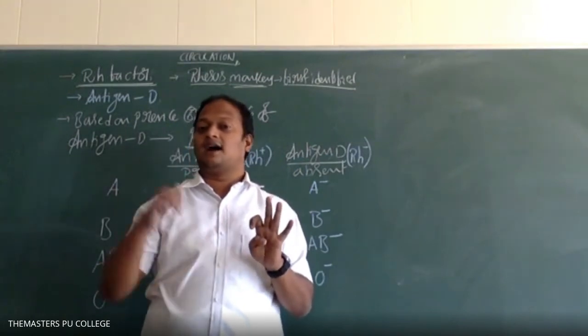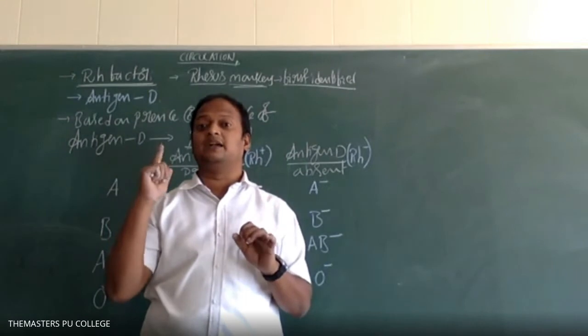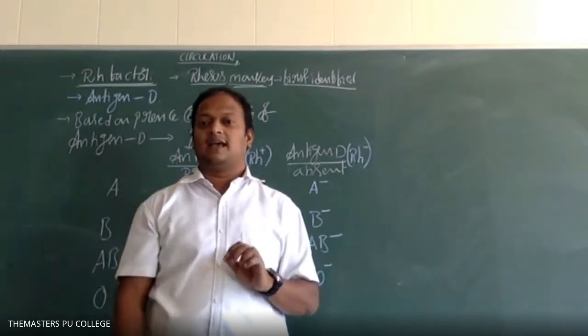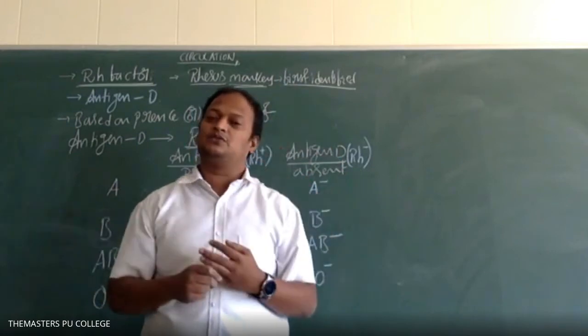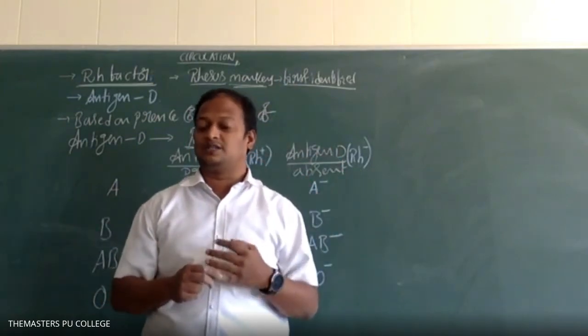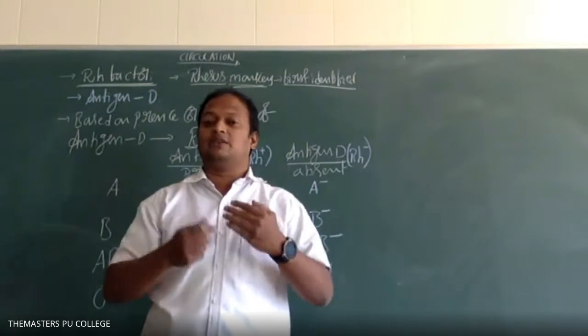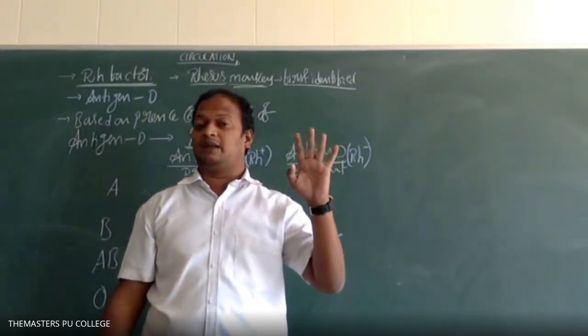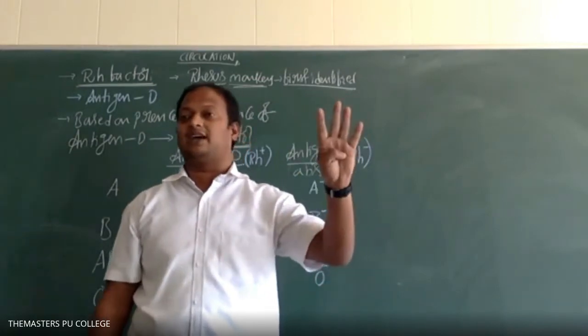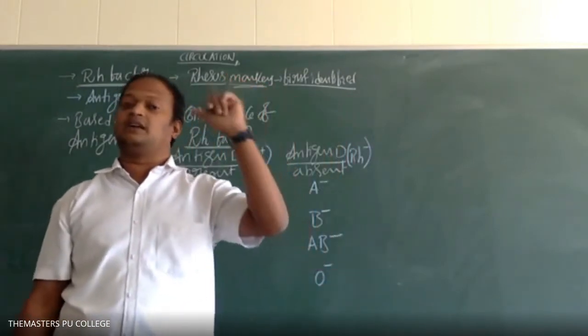The second point is that Rh compatibility is also required, because not all Rh groups can donate their blood to all Rh groups, and not all Rh groups can receive blood from all Rh groups. Both blood group compatibility and Rh group compatibility are required.